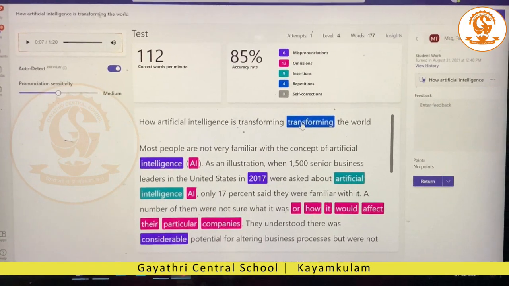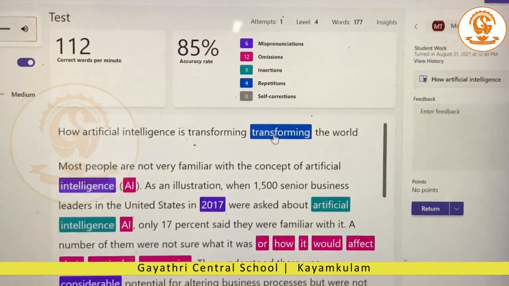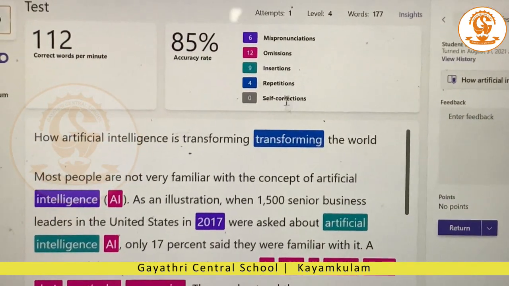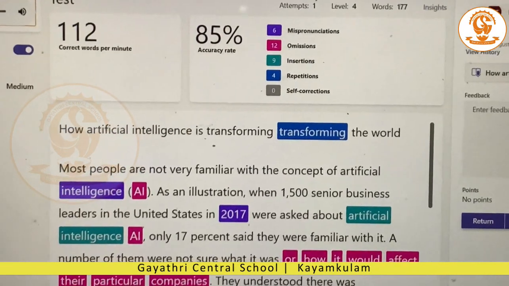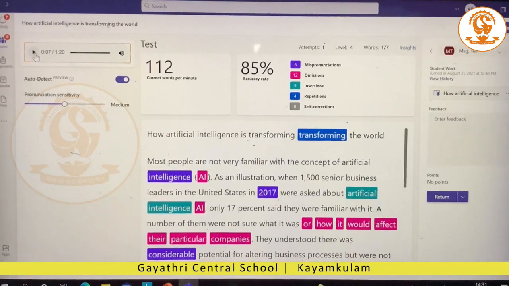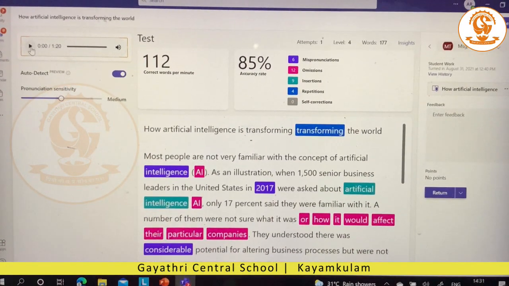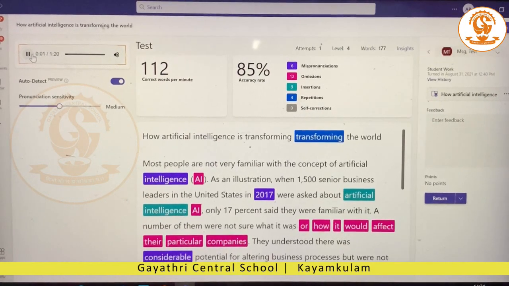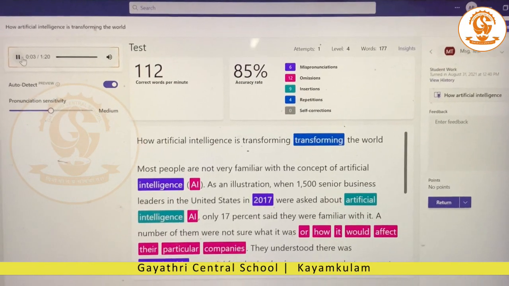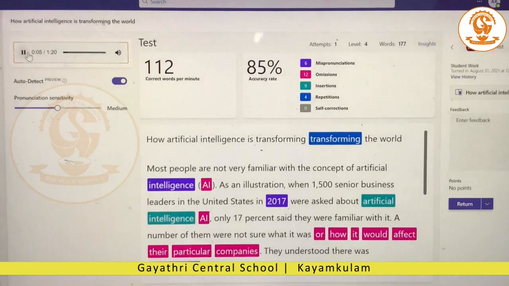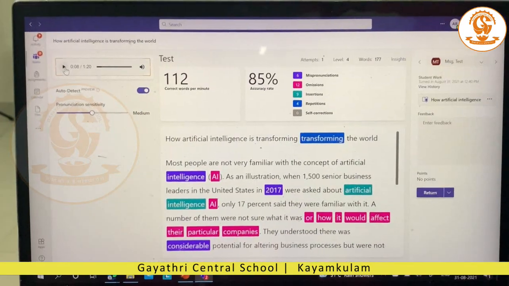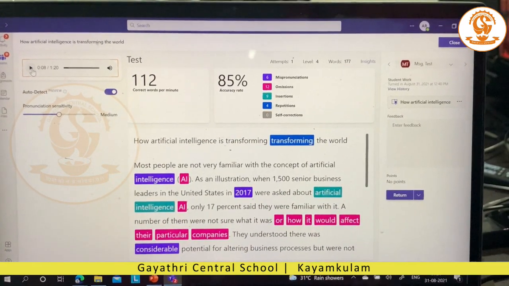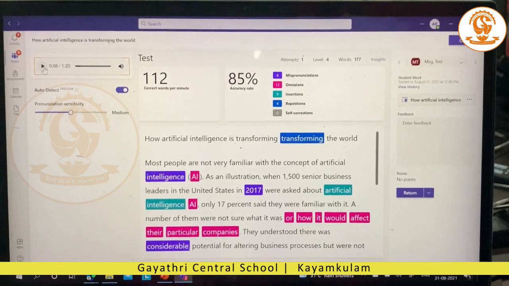Say for example, let's see the first word which is highlighted in blue, transforming. It says that it has been a repetition. The teacher can go and play back the audio and verify if it is correct or not. How artificial intelligence is transforming the world. So here you would have heard that the word transforming has been repeated twice by the child.